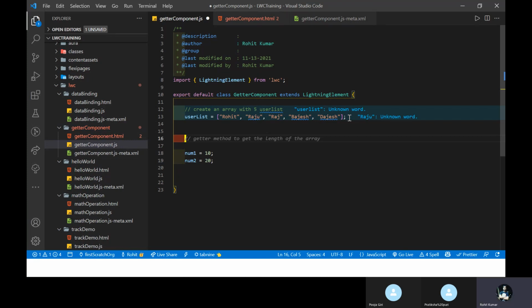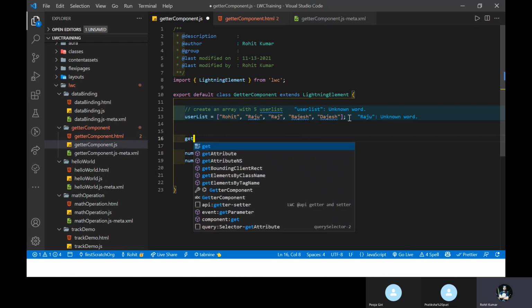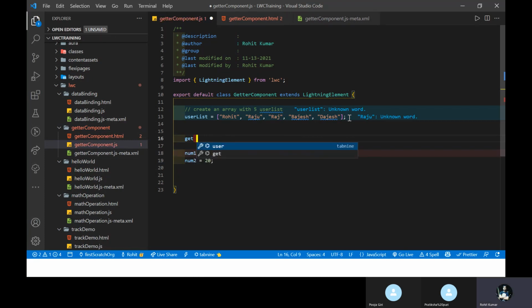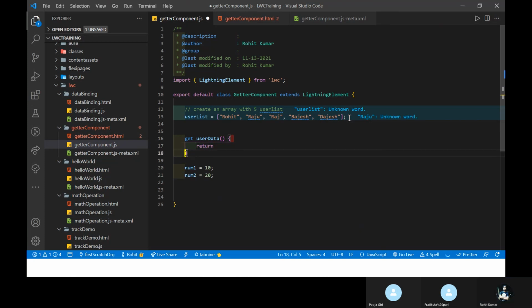Once you type get, you have to write your function name or method name, like user data, then the brackets, and use a return statement. What do you want to return?